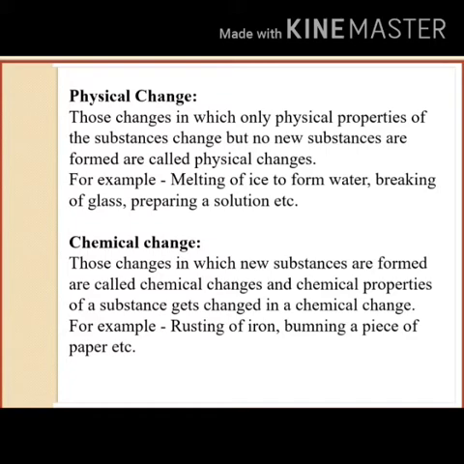For example, melting of ice to form water, breaking of glass, preparing a solution, etc. Chemical changes are those changes in which new substances are formed, and the chemical properties of the substance get changed. For example, rusting of iron, burning a piece of paper.